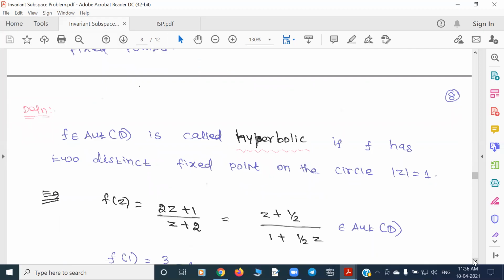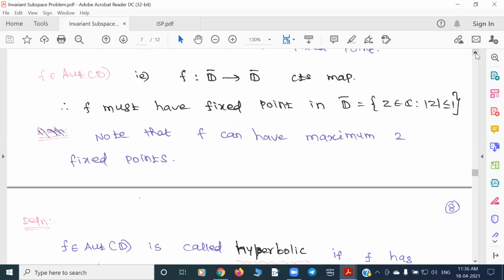One second. If f is an automorphism of the disk, then both fixed points, if they exist, have to belong to the unit disk, right? It can be that there is exactly one fixed point, so the roots degenerate. In that case, it's parabolic. So please repeat your question. I was asking that if f maps the unit disk to the unit disk, it's an element of the automorphism group of D. Then there are restrictions on the coefficients A, B, C, D, so both roots have to belong to the unit disk, right? But it can be that both of them are the same. Yes, both of those roots can be the same if the discriminant vanishes, for example.